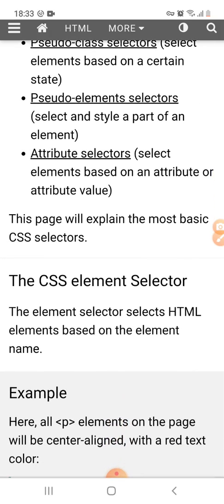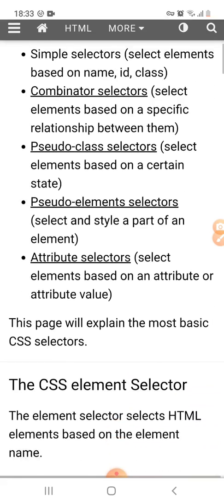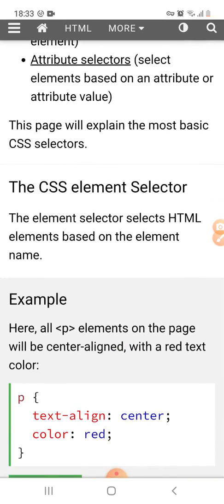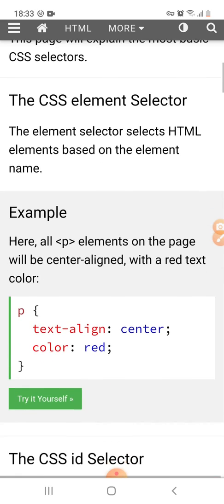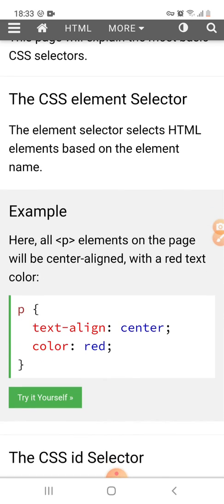Next we are discussing the CSS element selector. The element selector selects the HTML elements based on the element name. It means it is a simple selector which selects the elements based on its name. Here we have discussed the example earlier. These are all examples of CSS element name selectors. So here the p element on the page will be center aligned with a red text color. So this is the element selector.